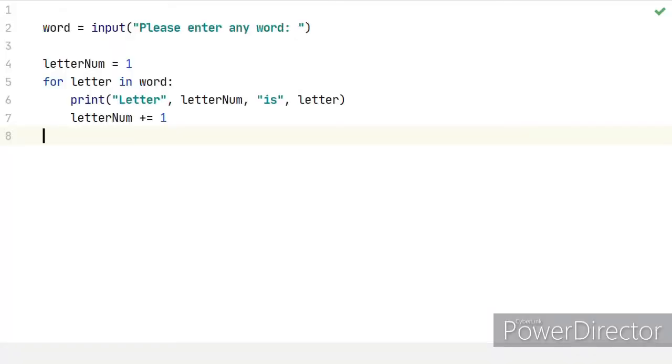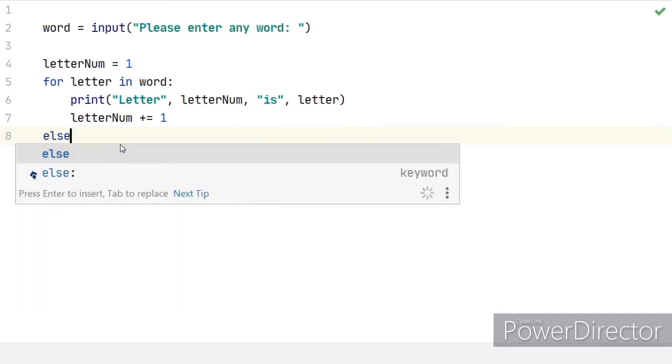The scenario is the user will be asked to enter any word they want, and using the else statement with for loop, we will check if the string is empty, meaning if they just clicked enter without even typing a single letter. But there's a twist to this, which I will tell you in a second. So first, here we will say else.